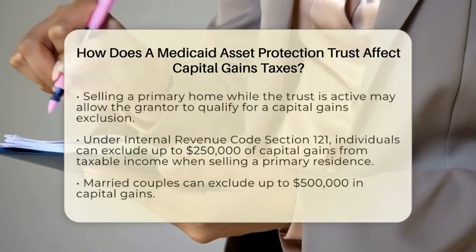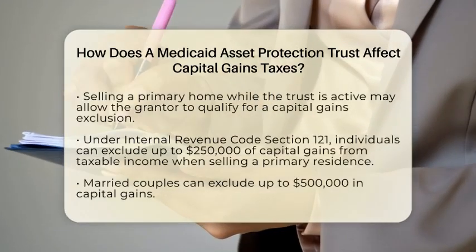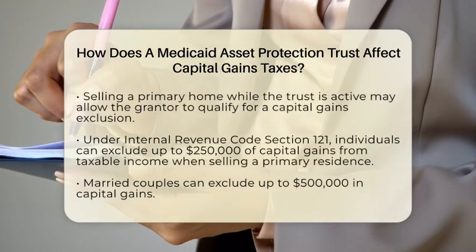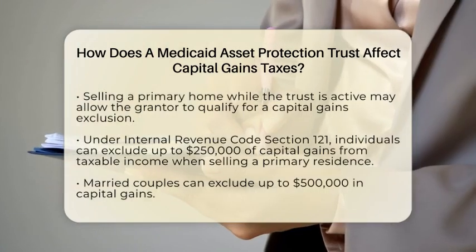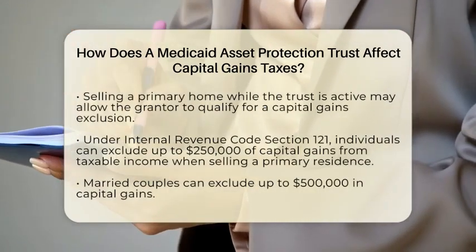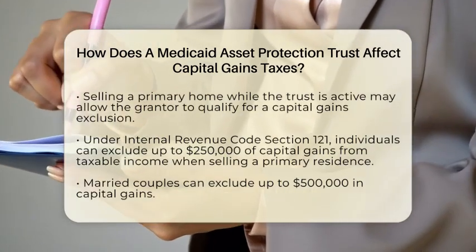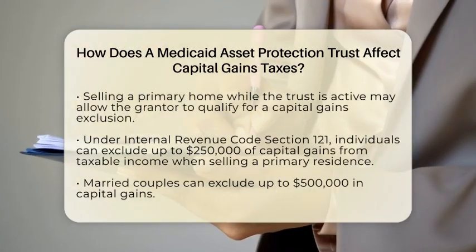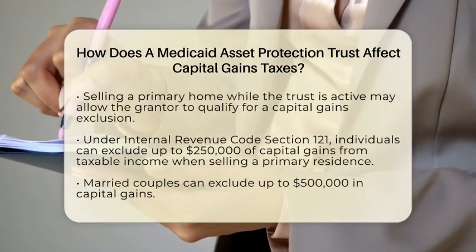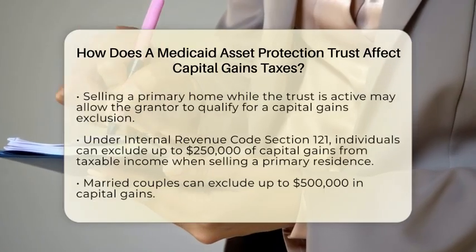For instance, if the grantor sells their primary home while the trust is active, they might still qualify for a capital gains exclusion under Internal Revenue Code Section 121. This rule allows individuals to exclude up to $250,000 of capital gains from their taxable income when selling their primary residence. For married couples, this exclusion can go up to $500,000.